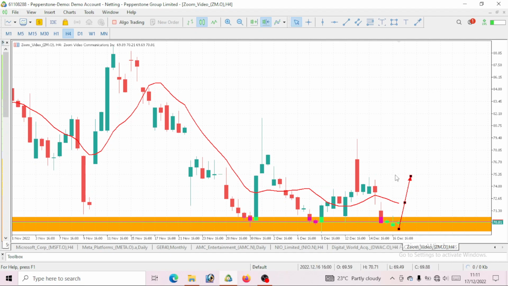So guys, watch out for level 75, even a break higher than that. Do not be surprised if price breaks higher and goes bullish, more than level 75. So for Zoom Video Communications this week, we should expect a bullish move before we see a drop.